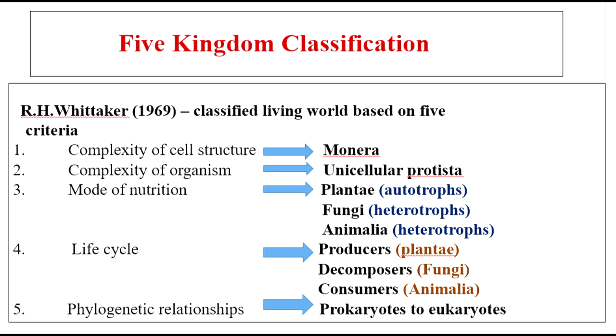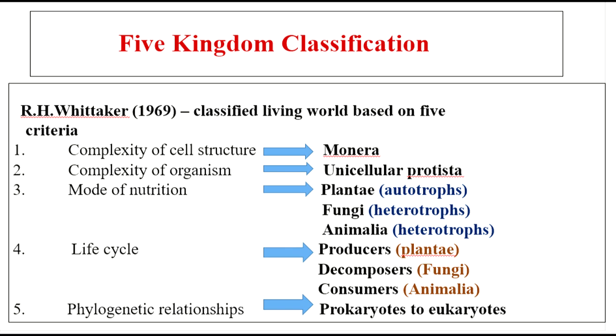So the fourth one is life cycle. You have the producers, decomposers and consumers. So producers, Plantae are considered to be the producer. Producers are nothing but organisms that make their own food. So plants usually they generate their own food. The next one is decomposers. Decomposers are nothing but they depend on the producers for their survival. And consumers, they obtain energy nutrients from producers. Then phylogenetic relationships from prokaryotes to eukaryotes.